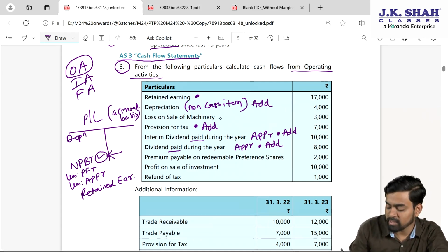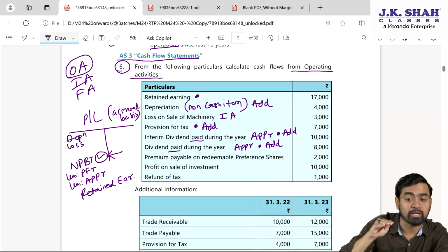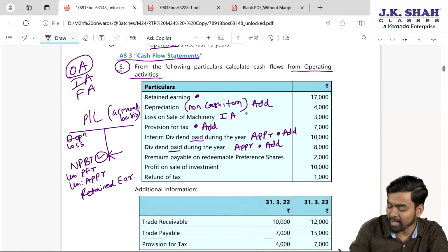Loss on sale of machinery. Can I say it is investing activity? Now this is again loss, but this is non-operating losses. It is debited, NPBT is less. To find out the operating profit, we need to add back.